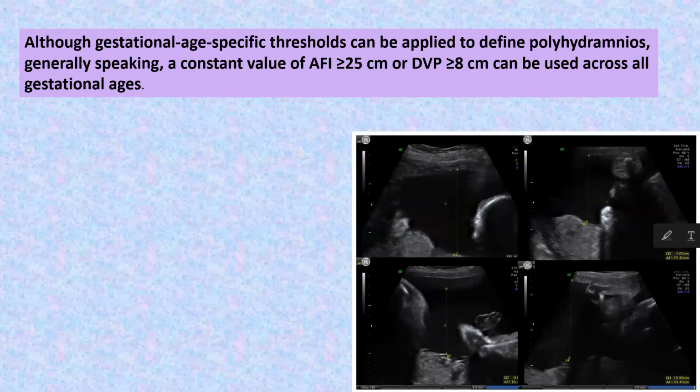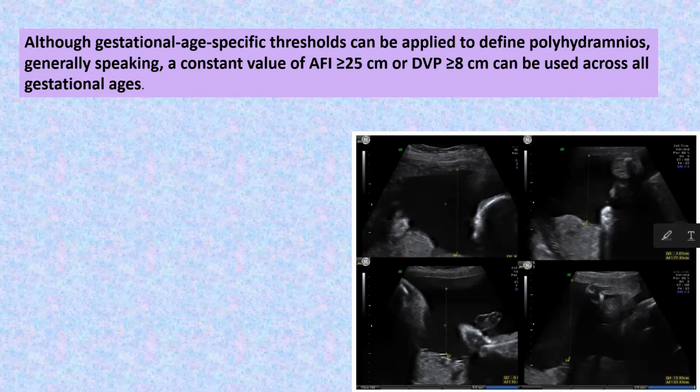So what was our definition of polyhydramnios? One was excessive amount of amniotic fluid. Second was more than 95th centile. Now we are coming to numbers. Although gestational age specific thresholds can be applied to define polyhydramnios, generally speaking, a constant value of AFI more than or equal to 25 centimeter or the deepest vertical pocket more than or equal to 8 centimeter can be used across all the gestational ages.